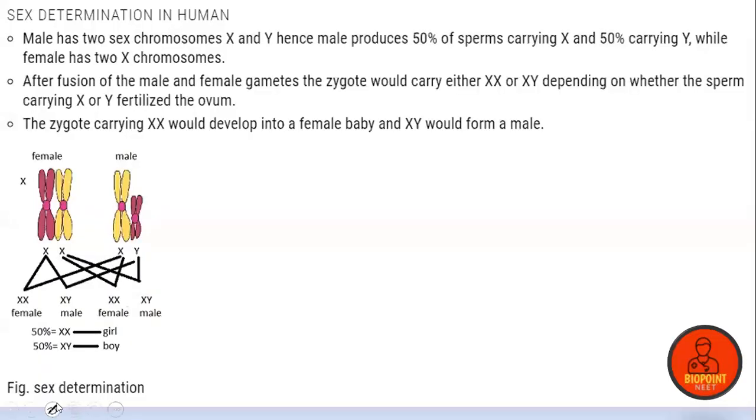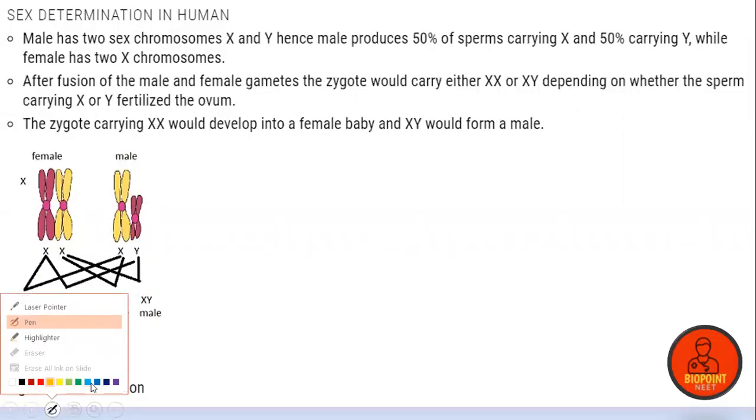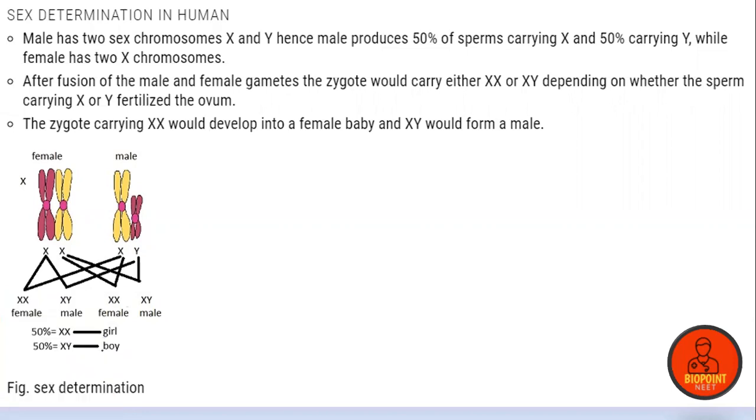The sex determination steps in the rest of the organisms you will study in the other chapter of genetics. Clear? So the male has two sex chromosomes, X and Y, hence it produces 50% of sperm containing the X chromosome and 50% containing the Y chromosome, whereas the female has two X chromosomes. So it is actually the father, the male partner, that determines the sex of the baby.